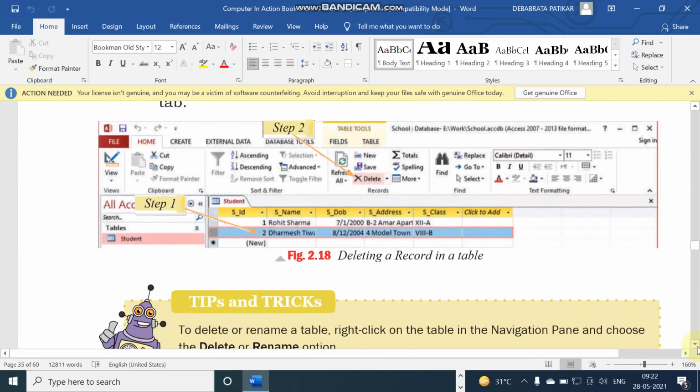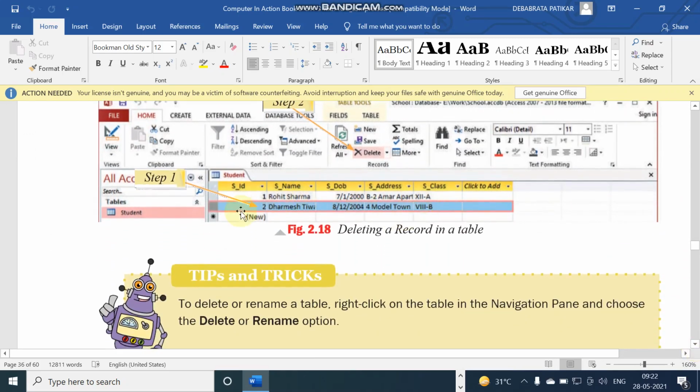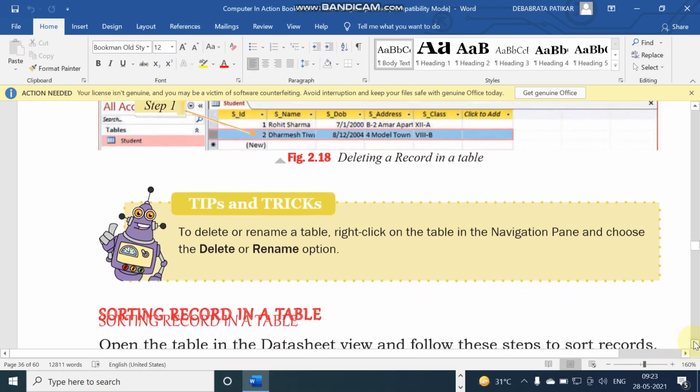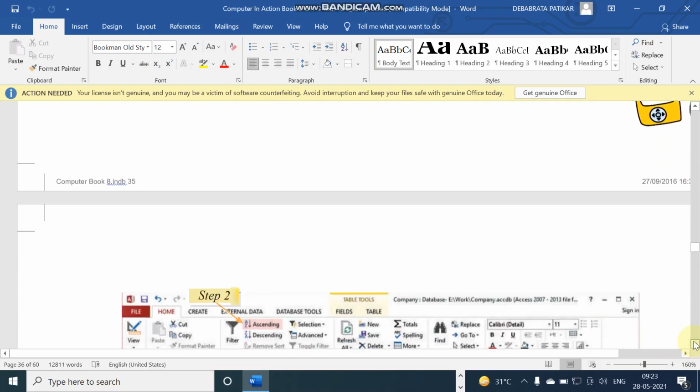So you can also delete the data. How? You can select one row, right click and click on delete, or select the row and go to the delete option in the records group of the home tab. How to delete each and every record or row in the table? You select the particular row, right click and delete, or you select the particular row, go to home tab, under the home tab go to records group, and in the records group click on delete, then the particular record or row will be deleted.